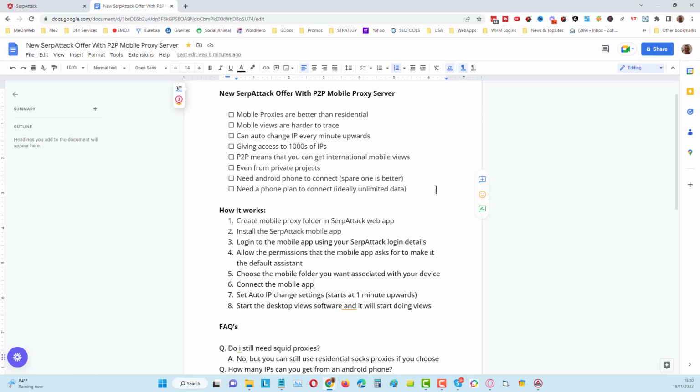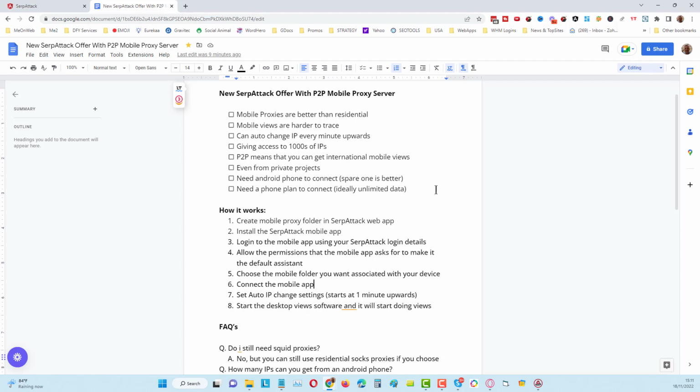Okay, now as I mentioned before, this means that we can get international mobile views. Okay, and how we do this is basically you need to have an Android phone to connect. Okay, a spare one is better. I'm using a spare one right now. I took an extra phone plan to be able to do that, and the phone plan cost me less than what it does to buy squid proxies per month. Okay, for 25 squid proxies per month, I think I was paying about $36 per month. This is about $30 per month for an unlimited data phone plan for being able to use this properly, and that gives me access to a lot of IPs, even though it's in the same location.